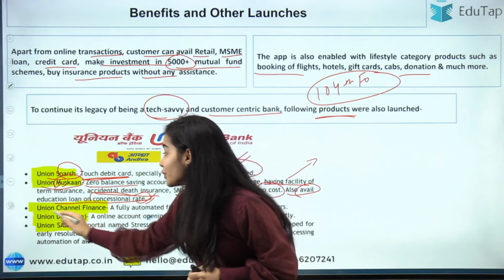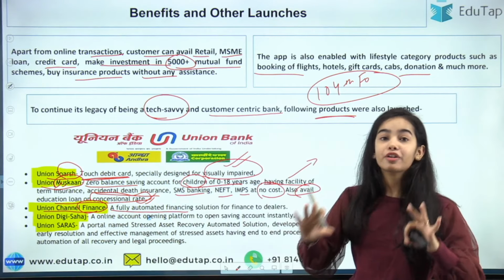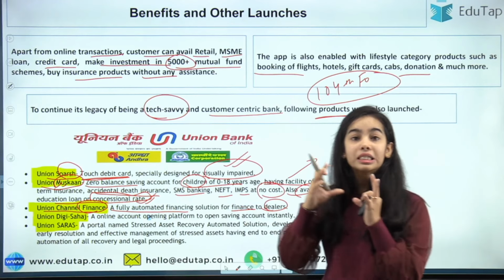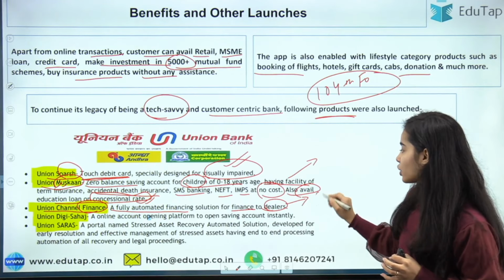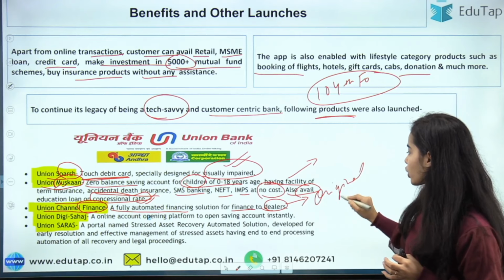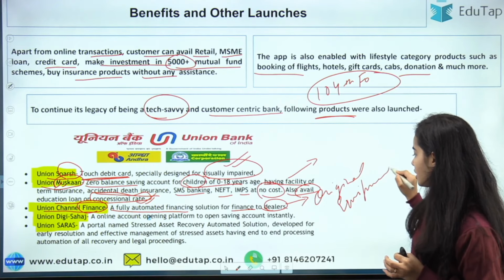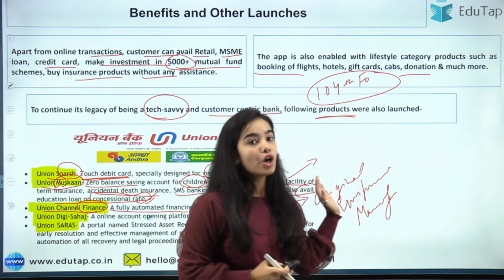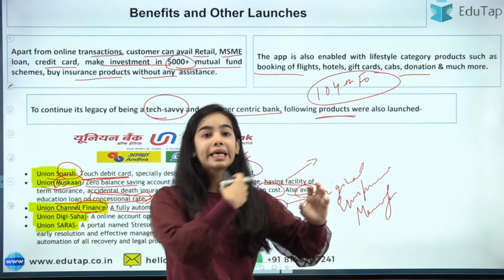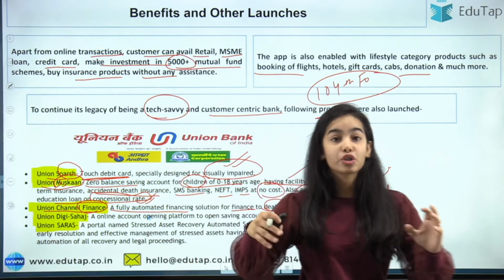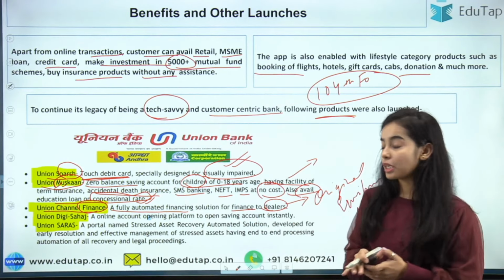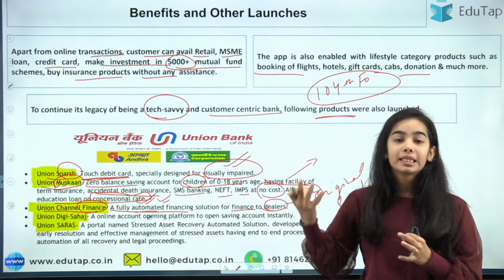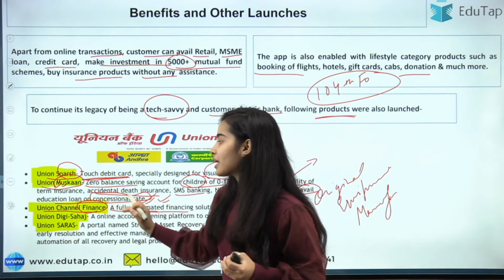Union Channel Finance, a fully automated financing solution for dealers. This is especially for dealers connected with original equipment manufacturing, who are originally creating some equipment. To finance them, it provides an automated financing solution. This is the idea of Union Channel Finance.